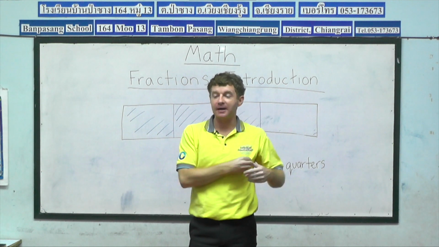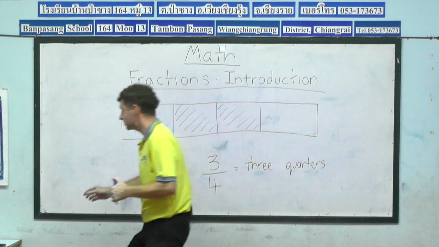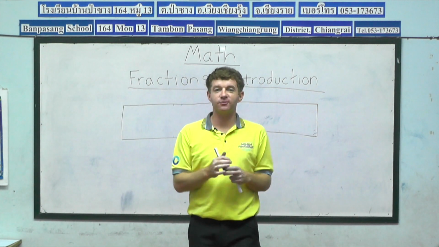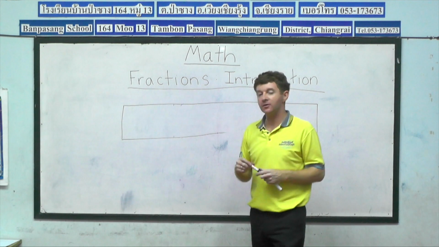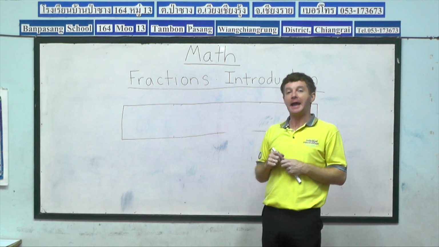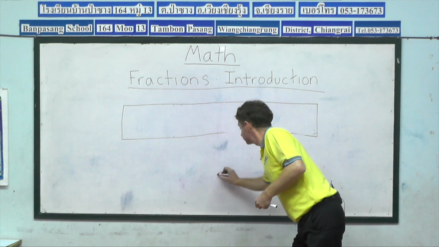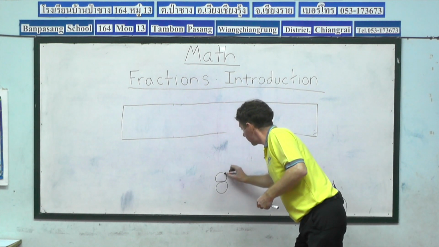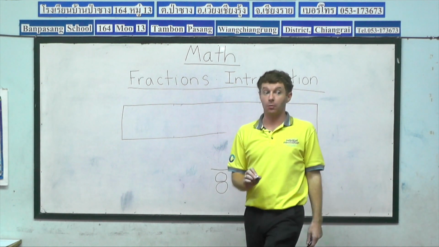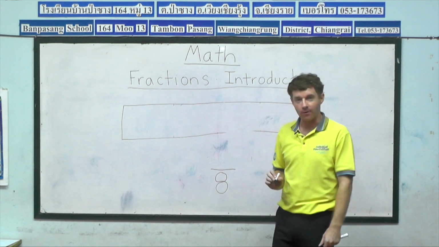Okay, time for our next fraction. But first of all, I'll clean the board. And this time, let me see. Okay, so you help me out with this one, guys. How many total parts shall we have for the bar? 8. Okay. So we have 8 total parts. And how many do we need to colour in blue? 7. Okay.